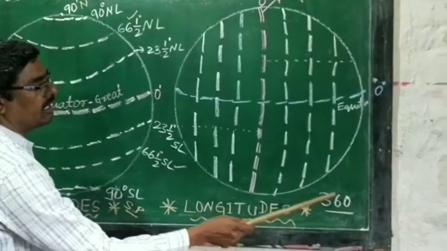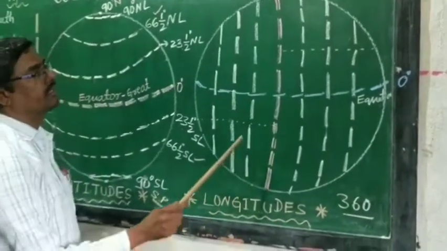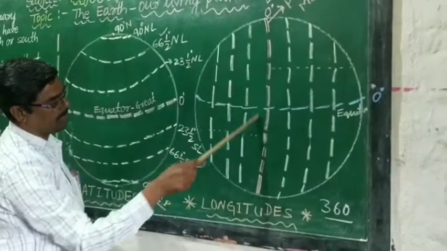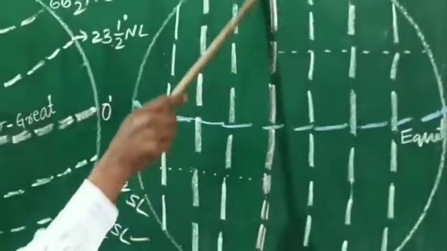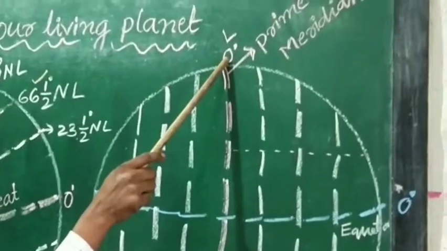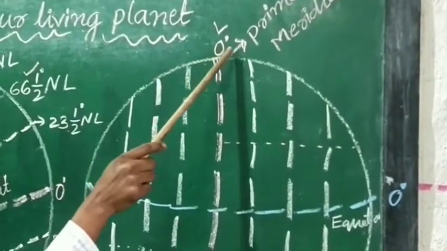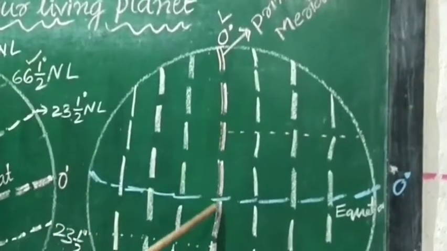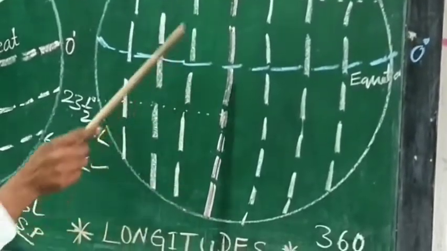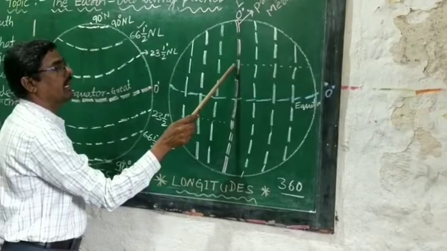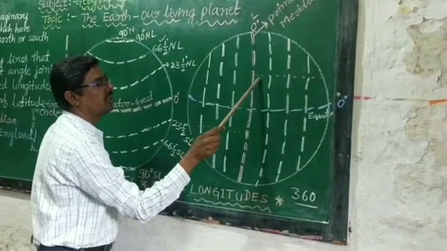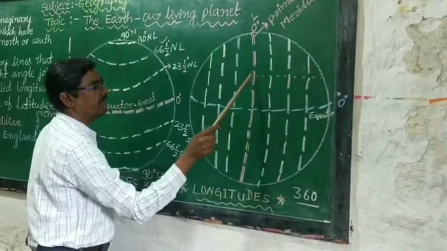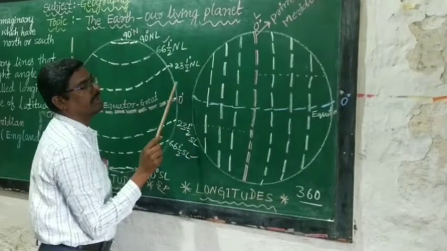There are about 360 longitudes. So look at this picture. 0 degree longitude is chosen as the prime meridian. This prime meridian passes through Greenwich of England. Then 180 longitudes to the east of the prime meridian and 180 to the west of the prime meridian.